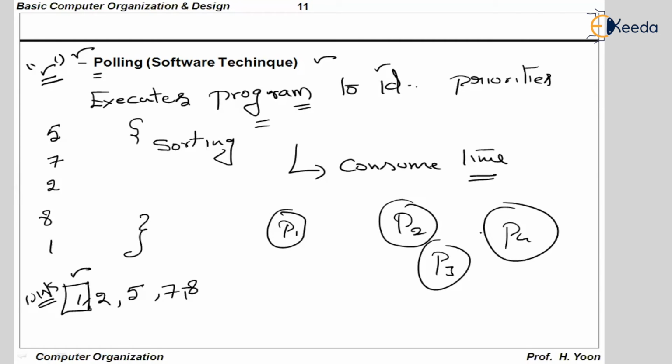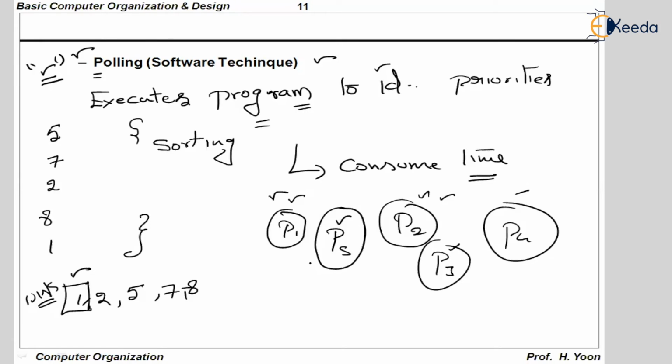In order to decide which of these programs to execute, I am executing some intermediate program which is called a starting program. Currently, the CPU is executing P1. At that time, three devices have interrupted, and each has a specific program to execute. To sort these priorities out, the CPU executes one program called a sorting program. So here you can understand the CPU is neither executing the suspended program nor executing an interrupt service routine. In order to decide which interrupt service routine to execute first, it is executing an intermediate program called the starting program. You can understand how much of a time waste this is.